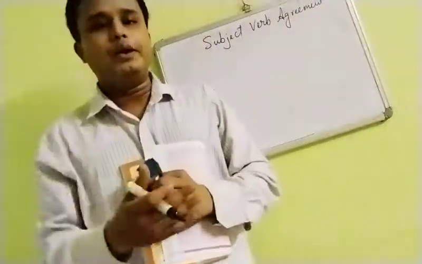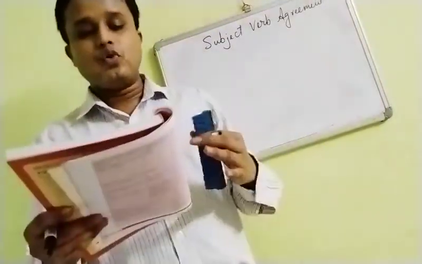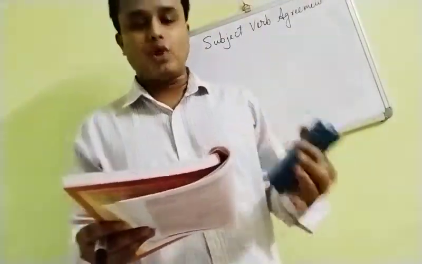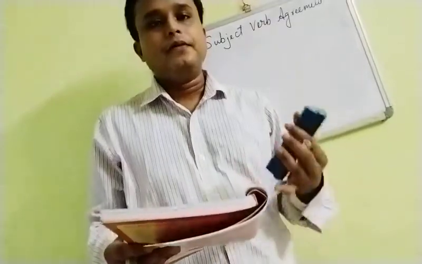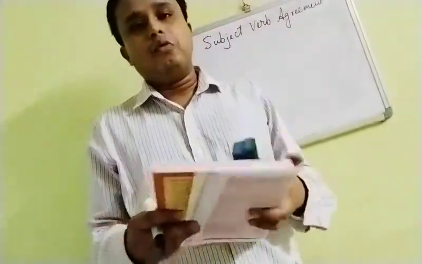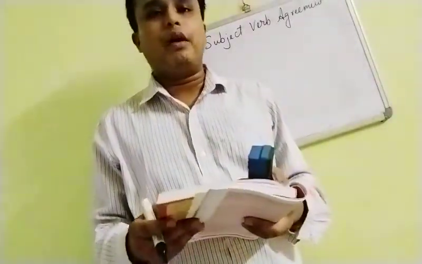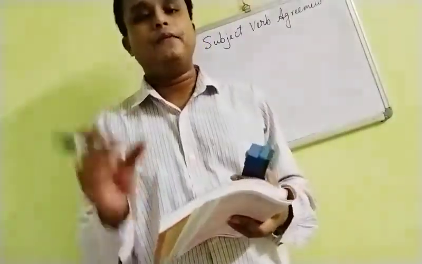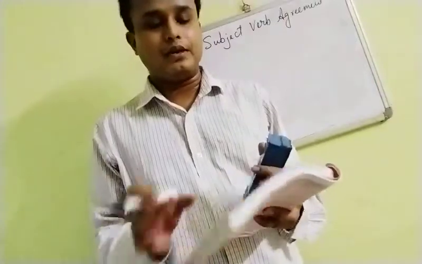So here what you will see is the quantifiers which are being used. When we are using number of, majority of, or lot of, the first thing you should notice here is the word or the noun which is being quantified or qualified by these quantifiers,